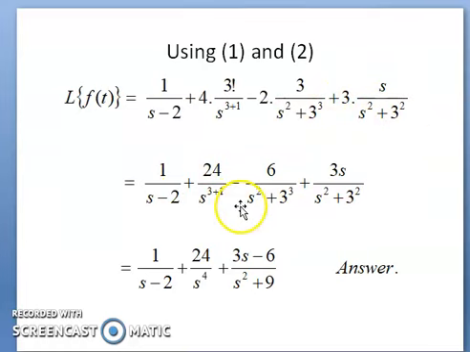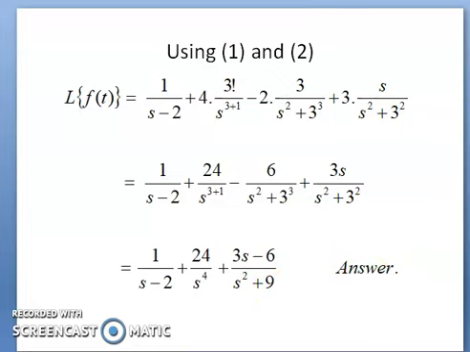So after simplification, we get the value of 1 by s minus 2 plus 24 divided by s to the power 4 plus 3s minus 6 divided by s square plus 9. So this is the solution of the problem.